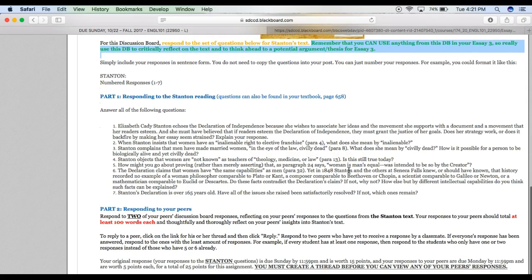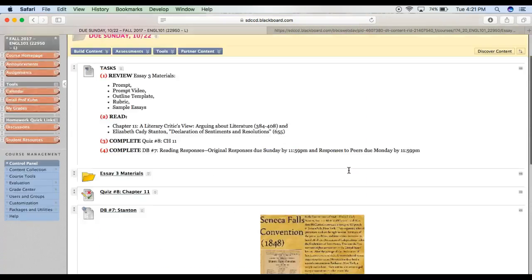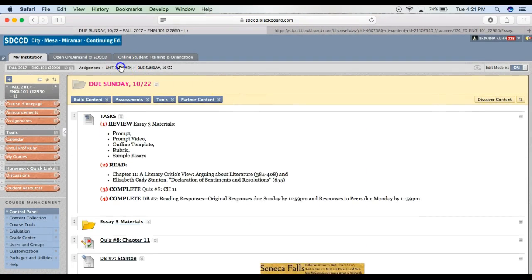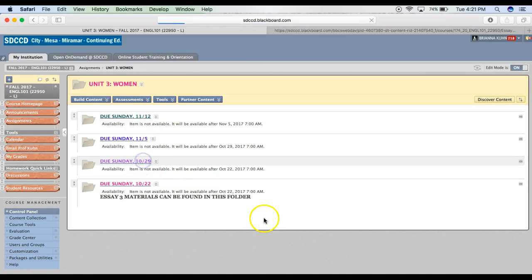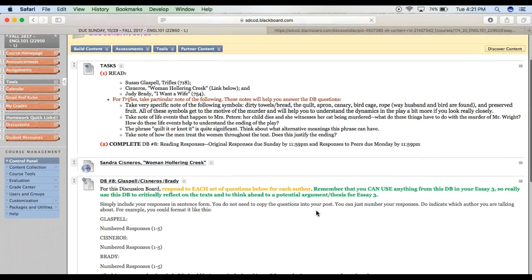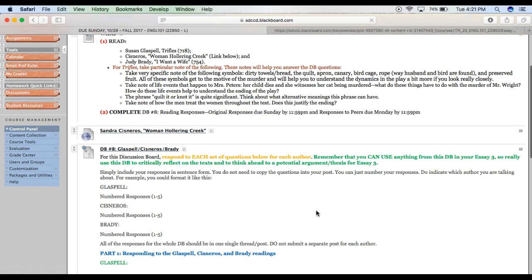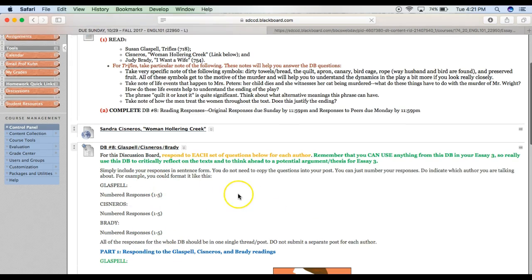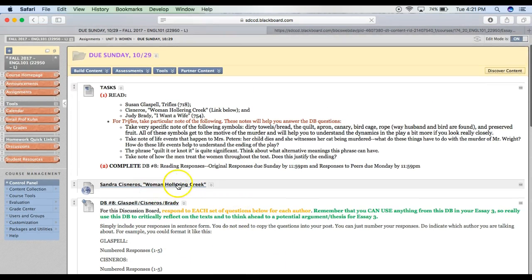So Stanton, there's 7 questions. You're going to answer them and then respond to your peers. Pretty straightforward. And then this is going to be Glaspell, Cisneros, and Brady. There's 5 questions for each author. I already mentioned this one's rather lengthy. Here is the Cisneros reading right here. You click on it, it opens as a PDF.